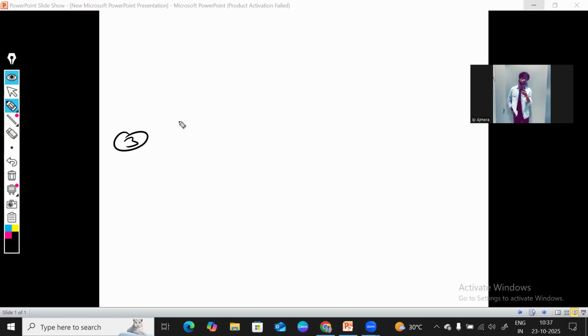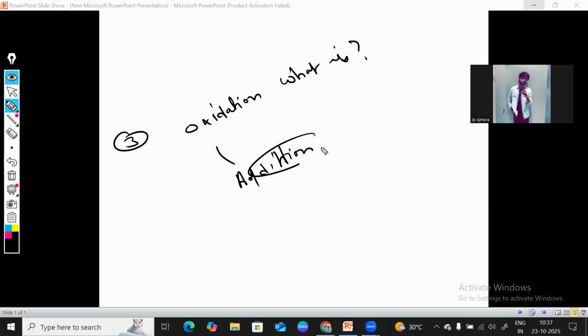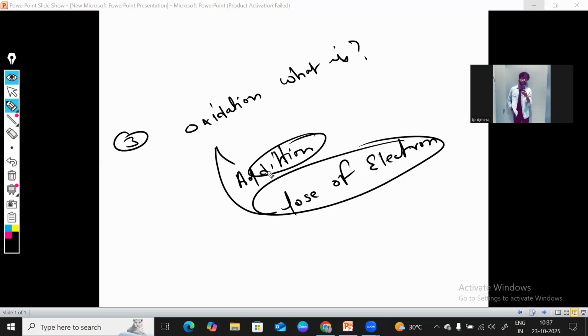The third question is: what is oxidation? Oxidation is simply the addition of oxygen, or loss of electron. Addition of oxygen is oxidation, and the loss of electron is also oxidation. I think it's clear to you.